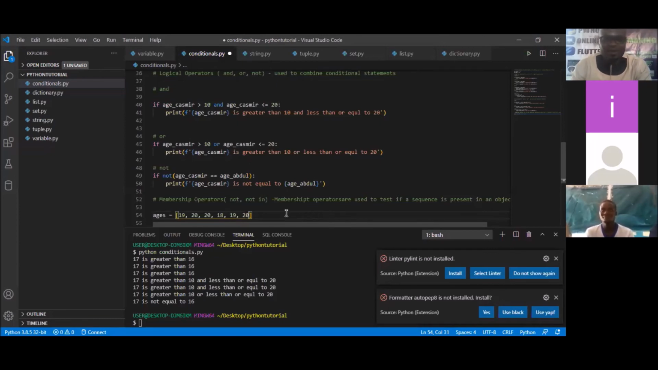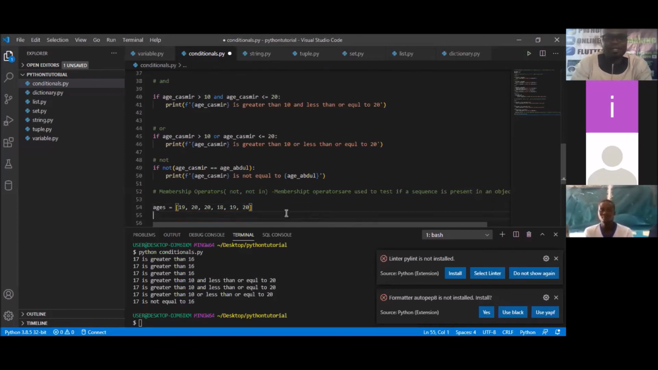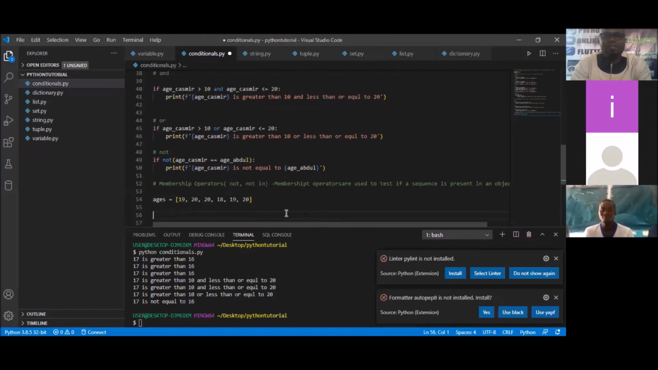So that is the age sequence. That's the sequence, the object we have now. So we're going to check whether either Kashmir's age or Abdul's age is inside this very object that we have. So what are we going to be using to check? We are going to be using the in.